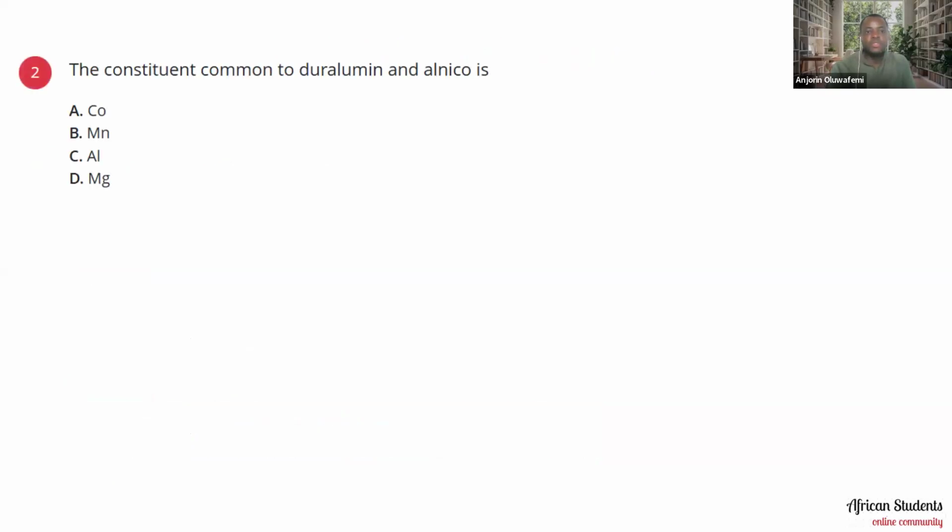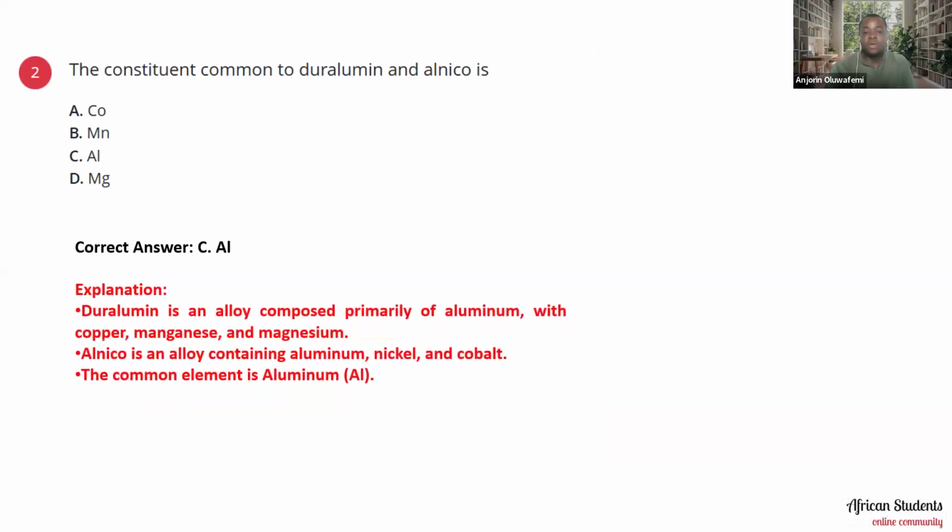The constituent common to duralumin and alnico is it cobalt? Is it manganese? Is it aluminium or magnesium? Okay, so the right answer to this one is option C, which is aluminium. Aluminium is the common constituent. Duralumin is an alloy composed primarily of aluminium with copper, manganese, and magnesium. Alnico is an alloy containing aluminium, nickel, and cobalt. So the common element is aluminium, Al.